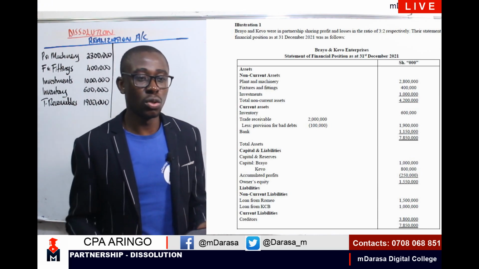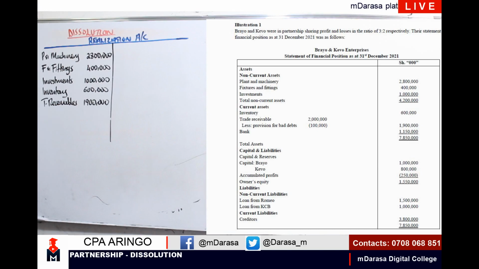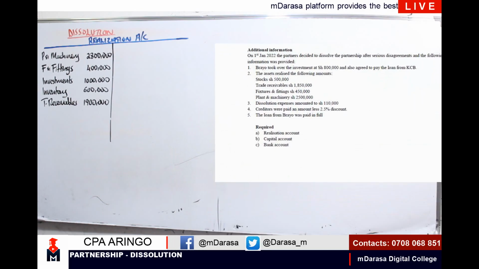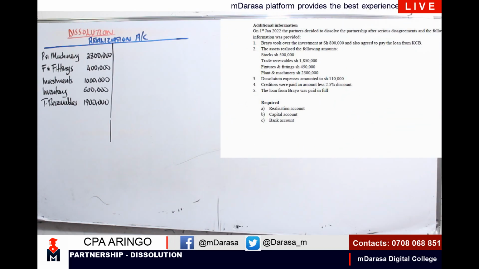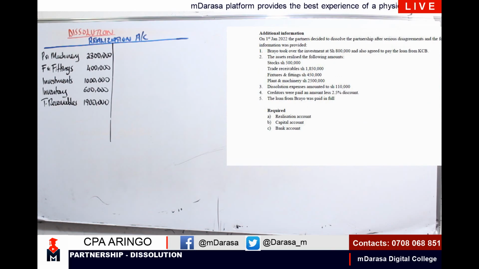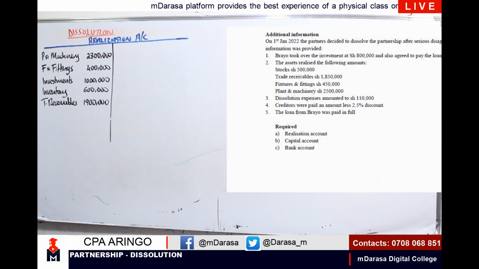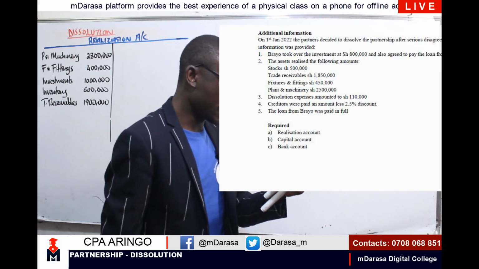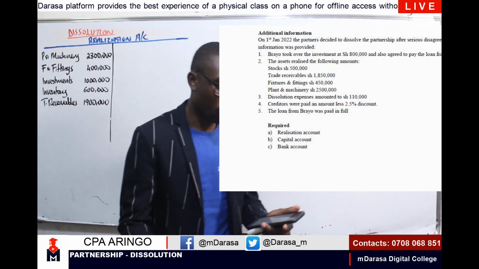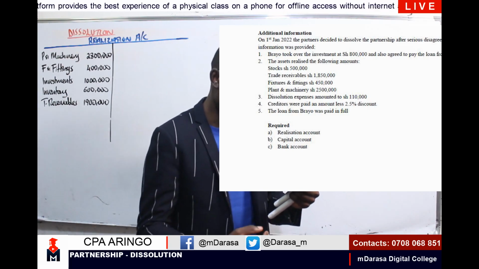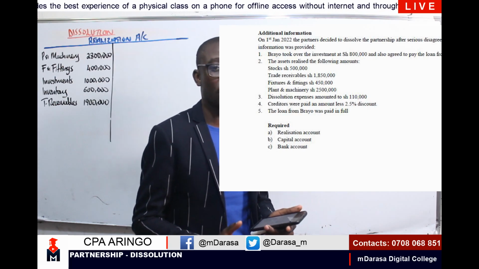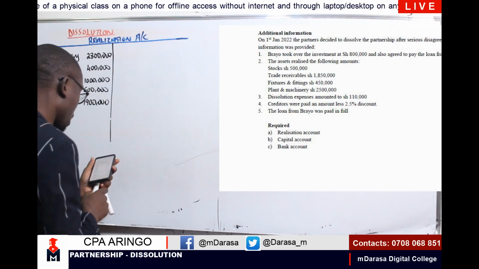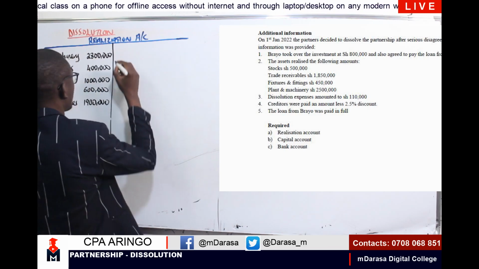So let us go to this note and see what we realized on disposing of our assets. I want us all to go to note number 2. Kindly confirm in note number 2, believing that you can see that. These are what you are told, that the assets realized the following amounts. That is stocks of 500,000, trade receivables 1850. Whatever account that you're going to debit there, I'll be debiting my bank account and you credit our realization account.